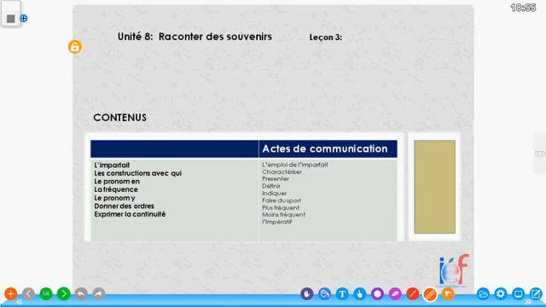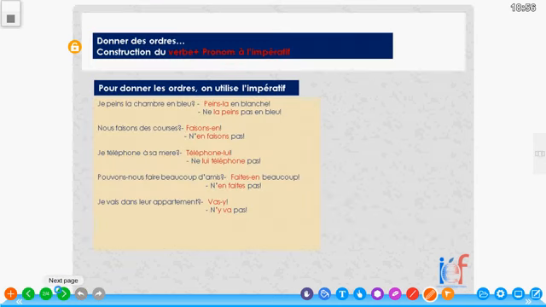Dans cette leçon, nous allons apprendre comment exprimer la continuité et comment donner des ordres. À la fin de cette leçon, vous serez capable d'exprimer la continuité et aussi de donner des ordres. C'est-à-dire, in this lesson, we are learning how to give orders. Construction du verbe plus pronom à l'impératif. Construction of verb and pronoun in the imperative form, that is in giving order.